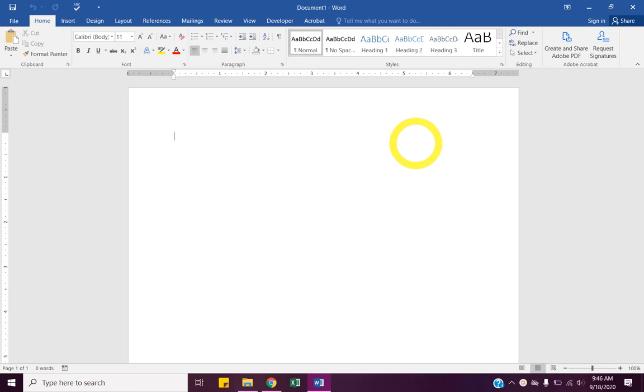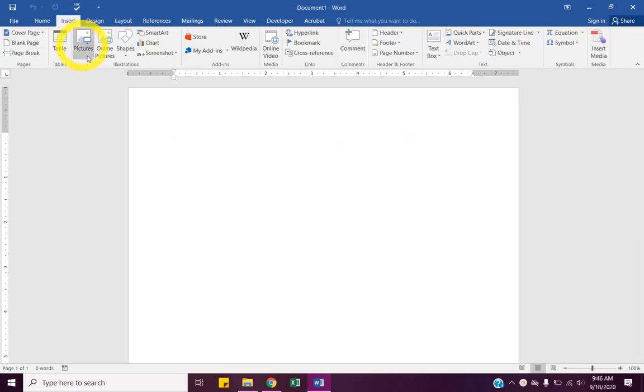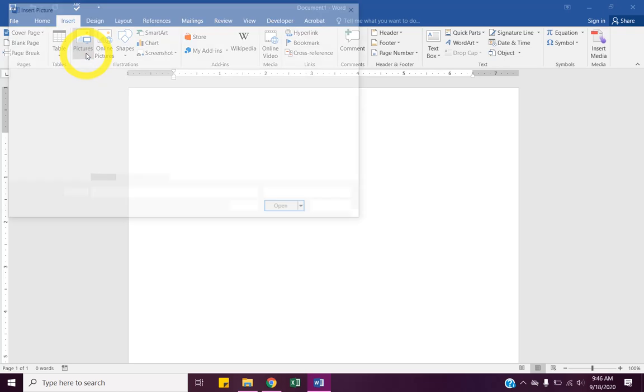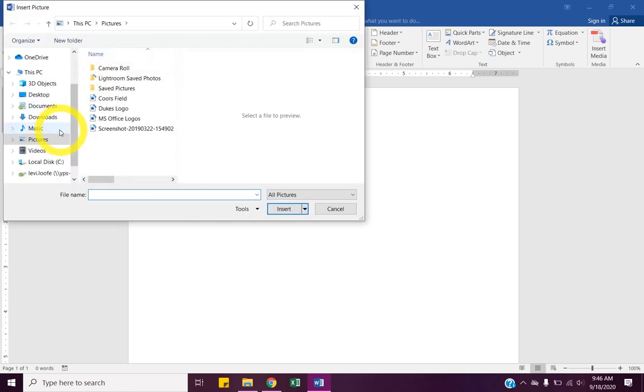So if we wanted to insert a picture, what happens is it gets embedded onto our Word page. So let's just go to Insert, Pictures. What do we want to insert? Go to the Downloads folder.